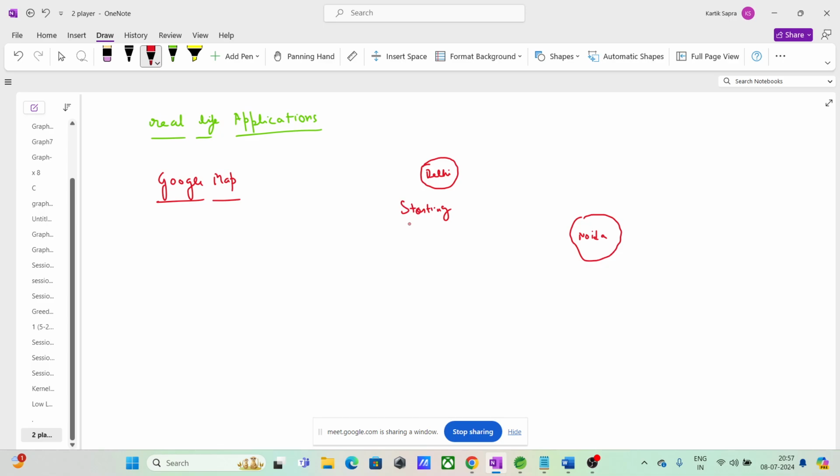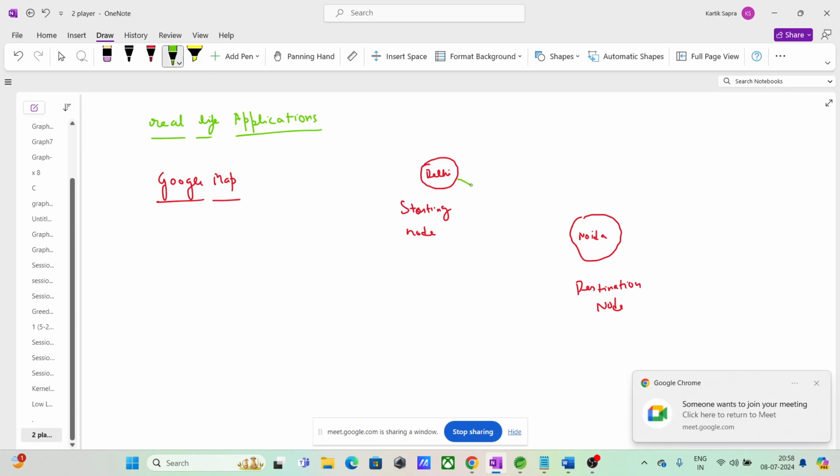So starting node, and Noida is your destination node. And the roads that you see connecting these are edges. So one of the real life examples is your Google Map. Any other example?